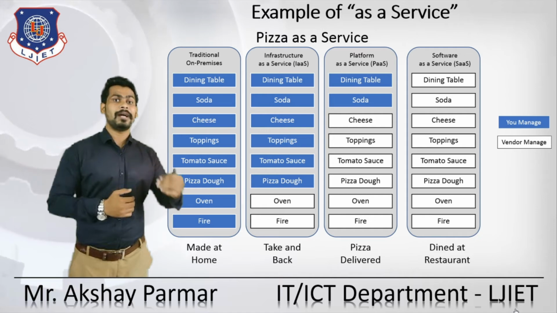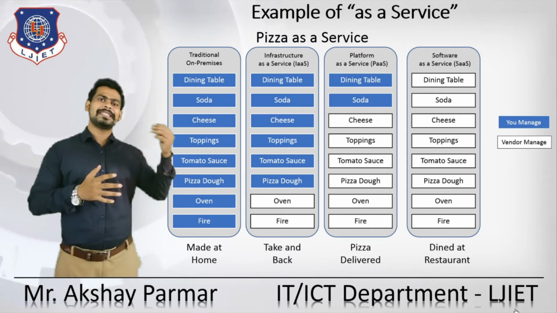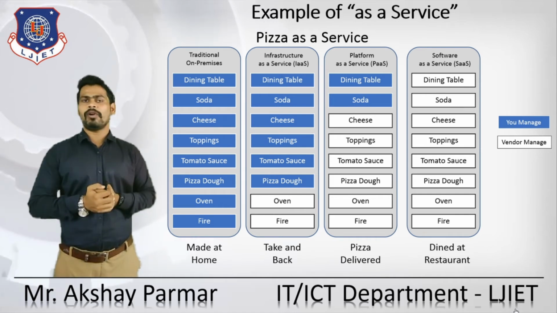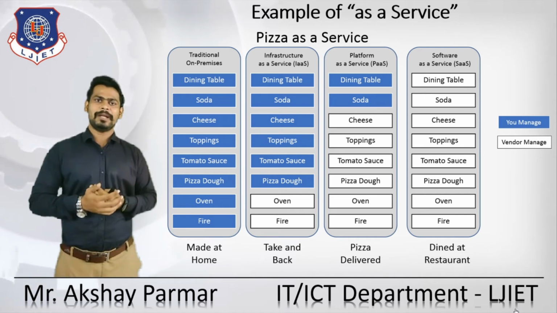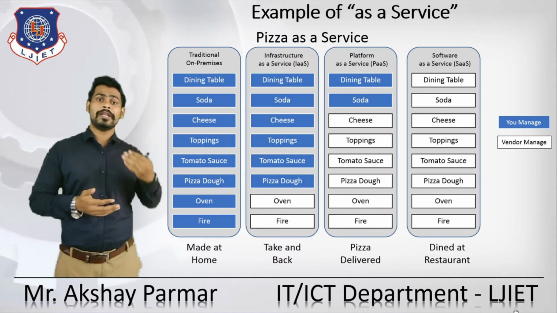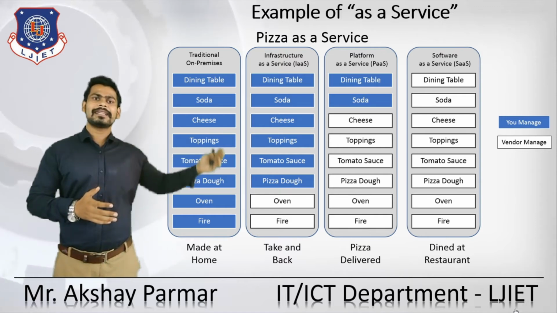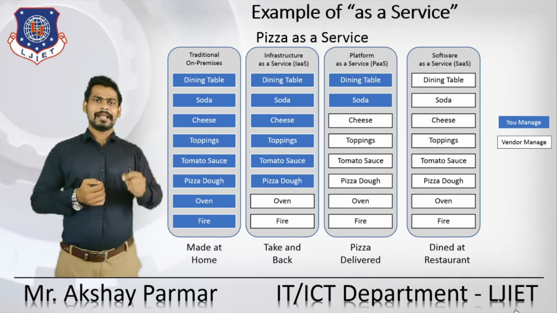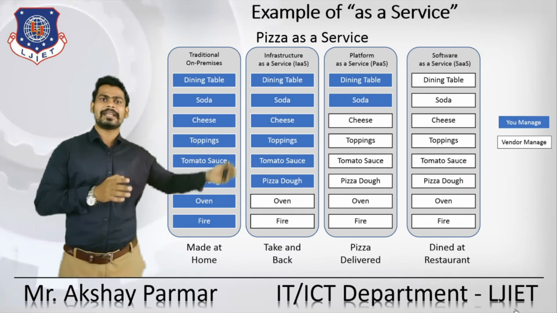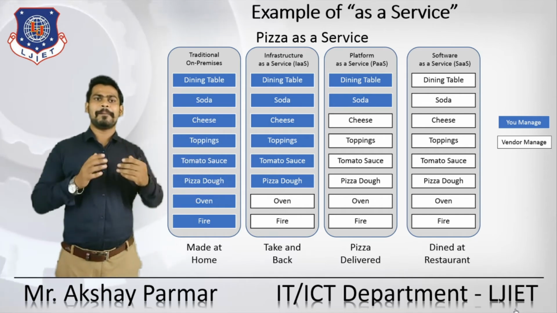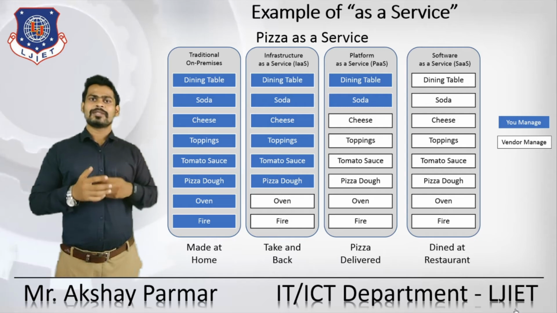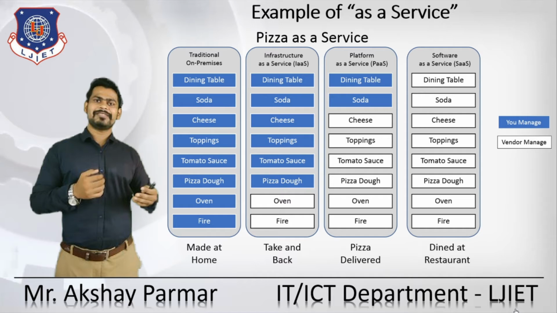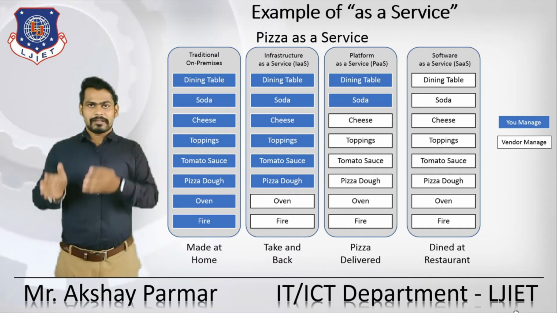Let's take one step ahead. You are visiting a pizza outlet, sitting there and ordering whatever kind of pizza you want to enjoy. From the sitting arrangement to the refreshment, the raw material, the oven, the fire, the basic infrastructure, all these things are managed by the vendor itself. You just need to enjoy your slice of pizza. That is an example of software as a service. Here all these things are managed by the vendor. By this kind of example you can see which kind of service we can provide with which kind of architecture.